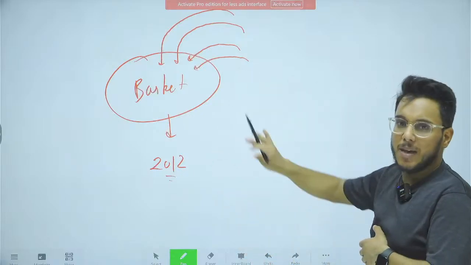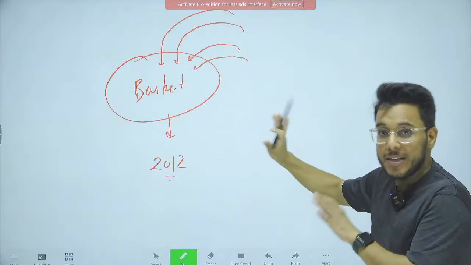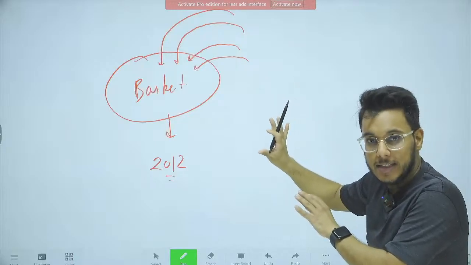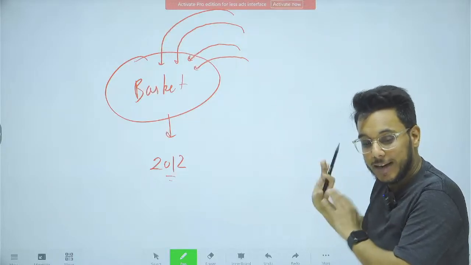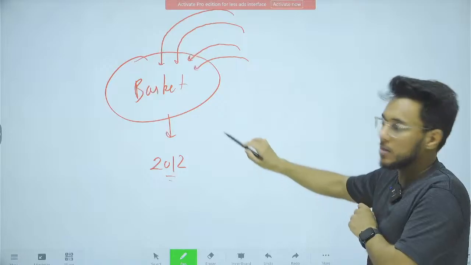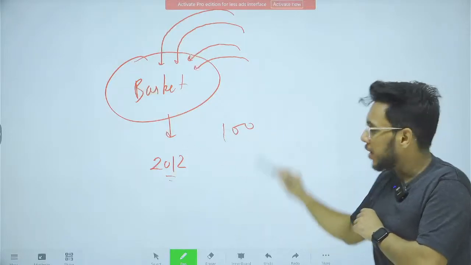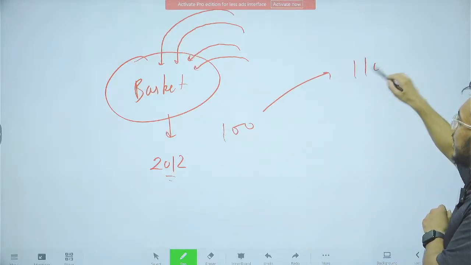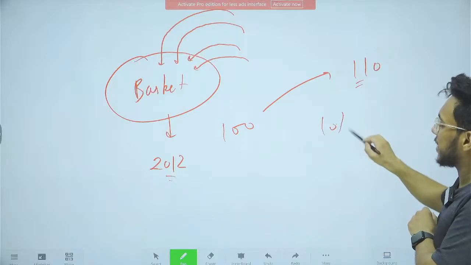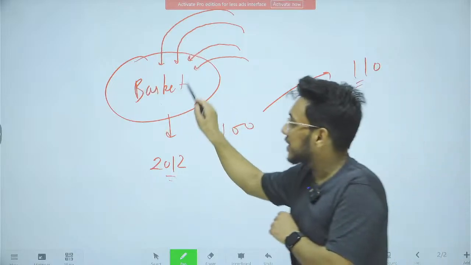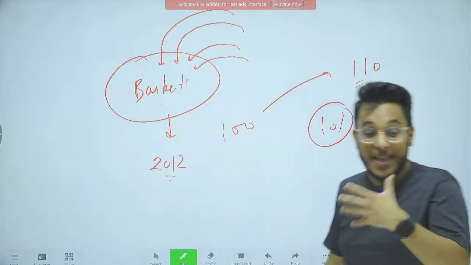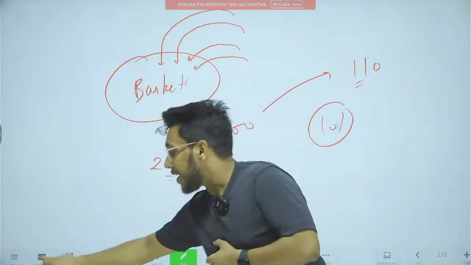Suppose the price of this basket, now I am giving you a very simple explanation. There will be some technicalities that will come, but I am not going into that right now. So suppose the price of this basket was 100 rupees. Today the price of the basket is, let's say, 110 rupees. I will say the inflation is 10%. So basically the basket and the prices of the goods in it play a very important role in determining inflation.